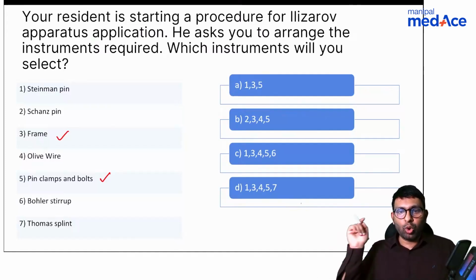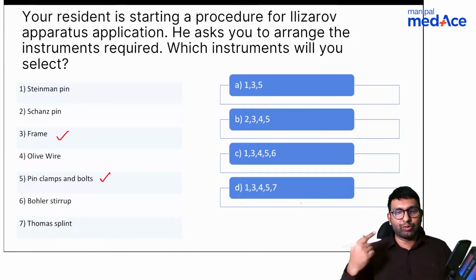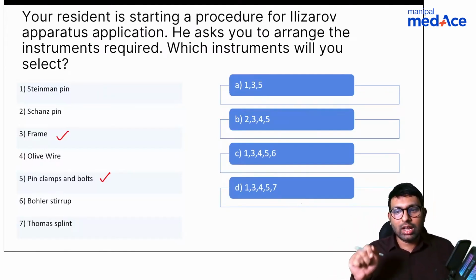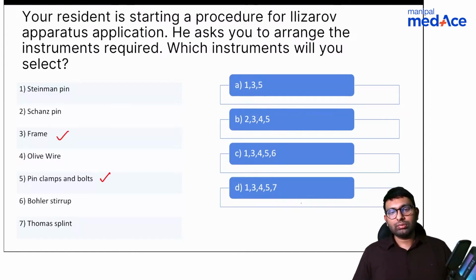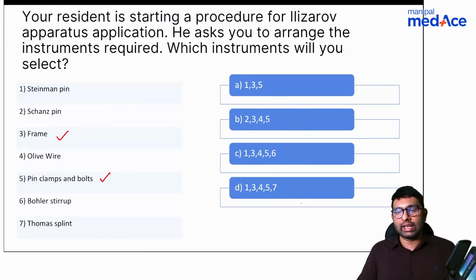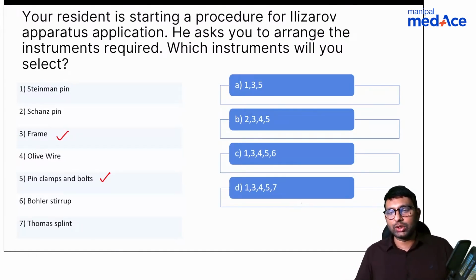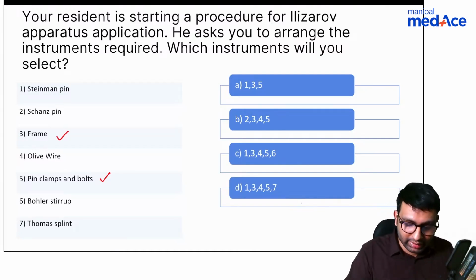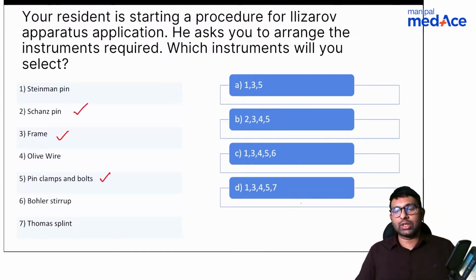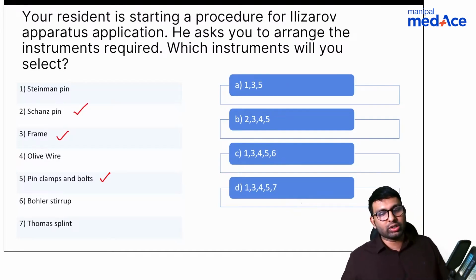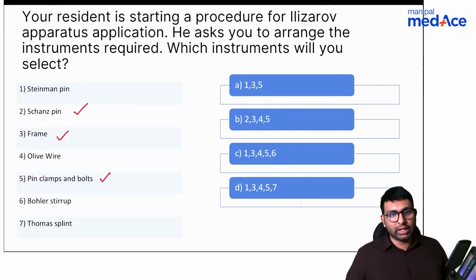See, to hold the bone, pin clamps are not enough. Frame is not enough. So what is the thing that will hold the bone? Which pin do you think holds the bone in a case of Ilizarov fixator? Anyone knows the answer to this? Schanz pin, says Shabir. Correct. We'll use a Schanz pin. You're right. We will use a Schanz pin here, not a Steinmann pin.